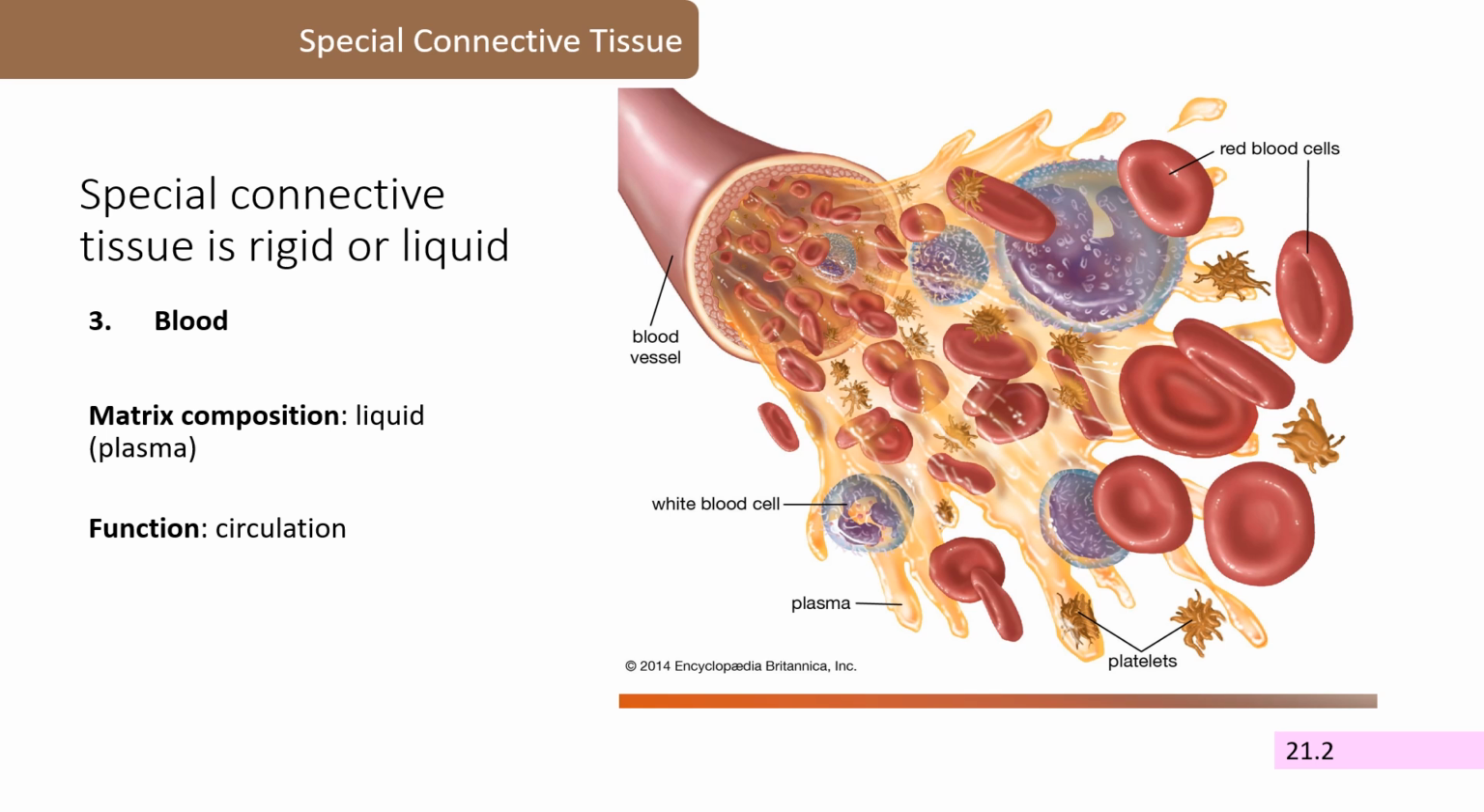And finally, we have the last special connective tissue, blood. Blood is another one that you may not think of as a tissue because it's liquid instead of a solid. But again, it's a type of special connective tissue. Its matrix is made up of liquid plasma, and different types of living cells are found floating in that plasma. Its function is circulating things like oxygen, nutrients, and hormones around the body.